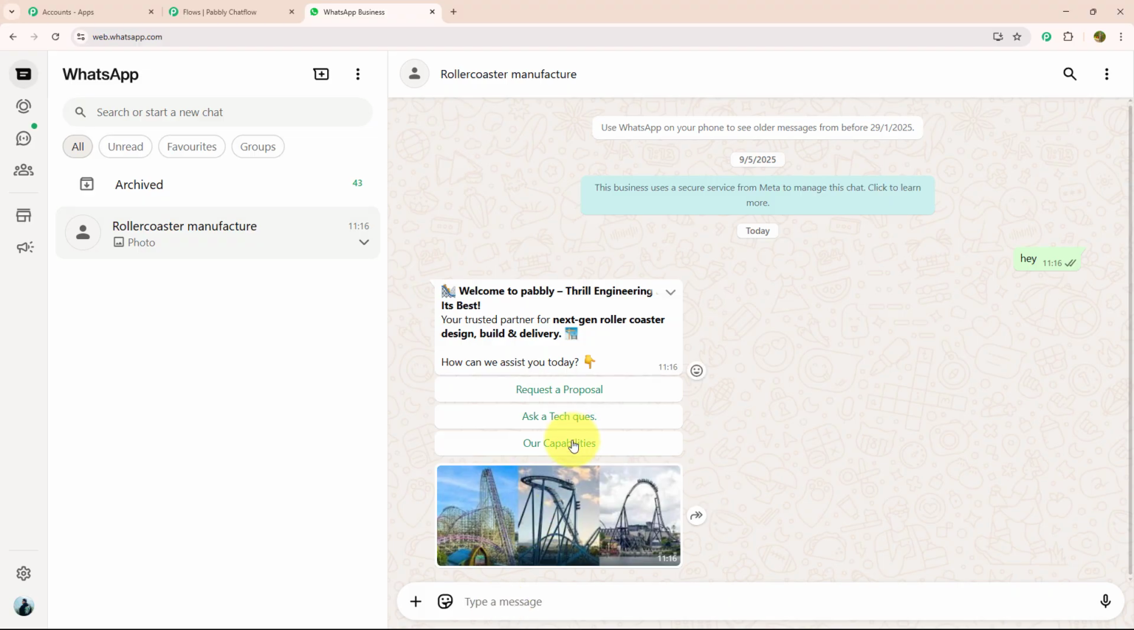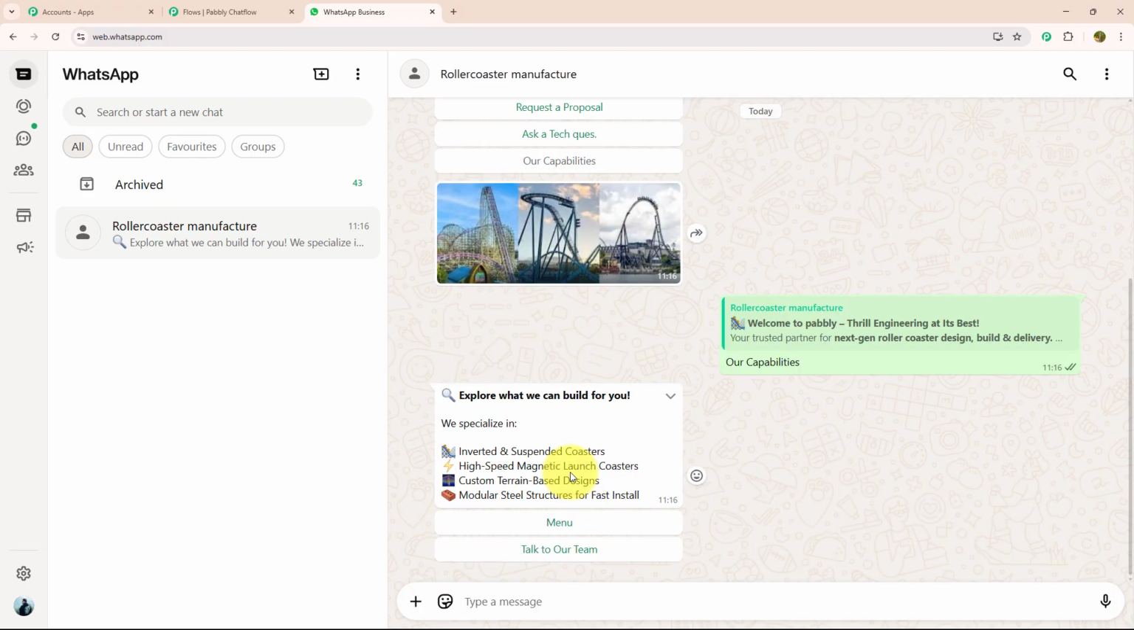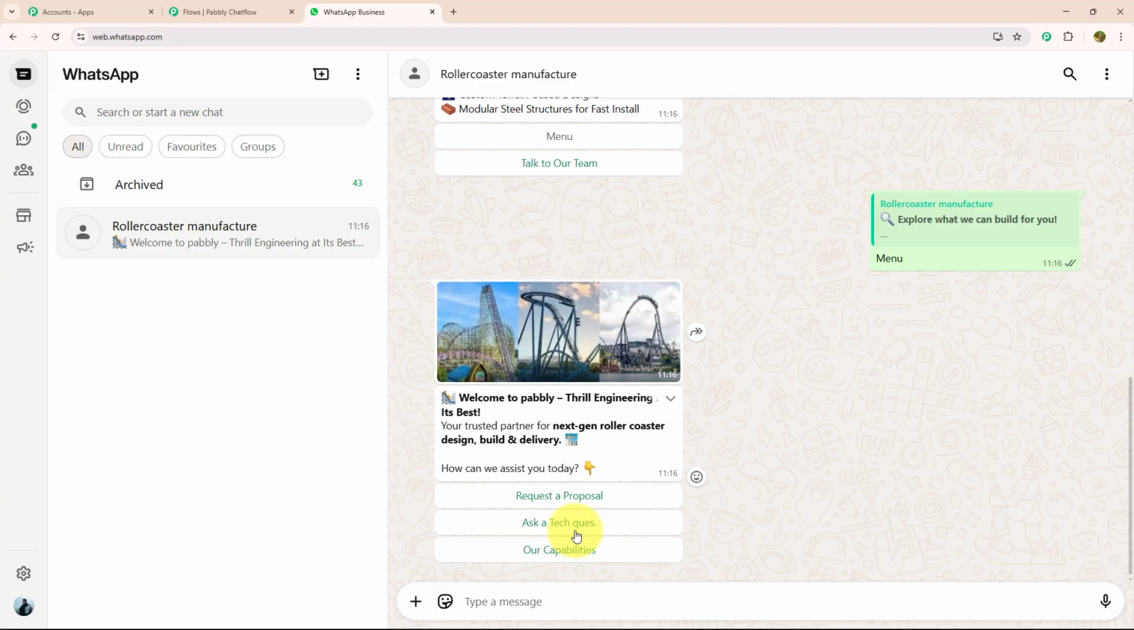Let's see their capabilities. So I will click on our capabilities. As soon as I have clicked on our capabilities, they have mentioned all the specialized services that they provide. With that, they have given me 2 action buttons, menu and talk to our team. Let's click on menu. After clicking on menu, they have sent me their welcome message again, and with that, I will select request a proposal this time.